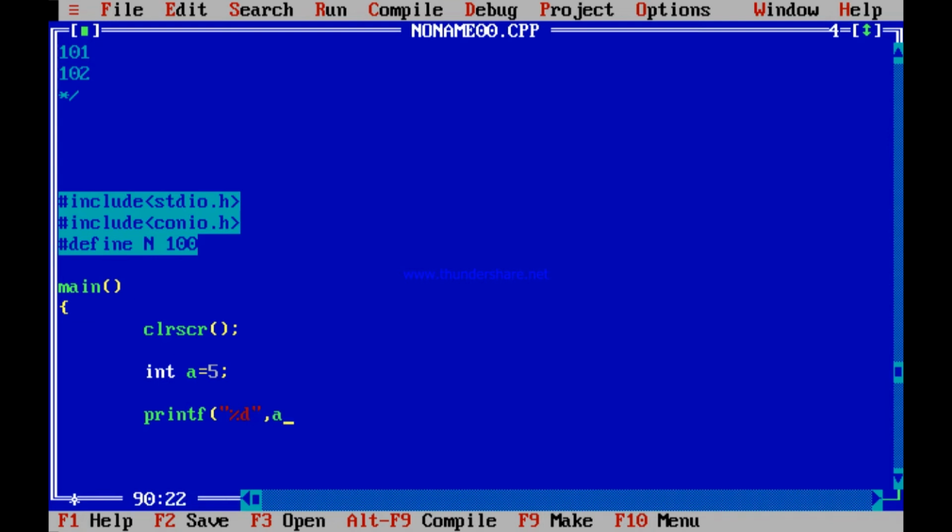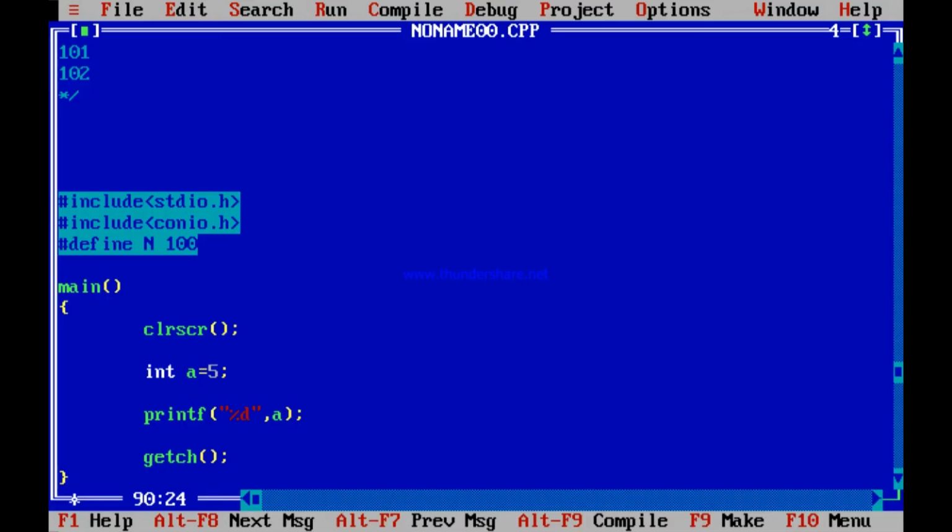printf %d a. Everybody knows what it will print, without any doubt. So what will it print? Definitely it will print 5. If I write printf %d a, definitely it will print 5. Alt R, enter, check out, it is printing 5. So if I print a plus 1, a is an integer. When I was printing %d a, I was using %d because a is an integer. A plus 1 is 6.